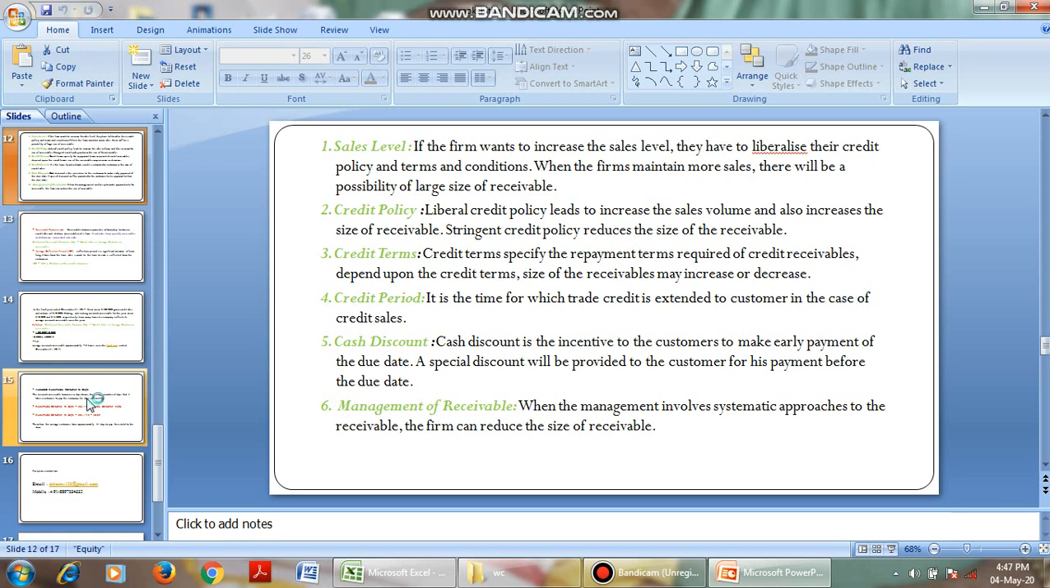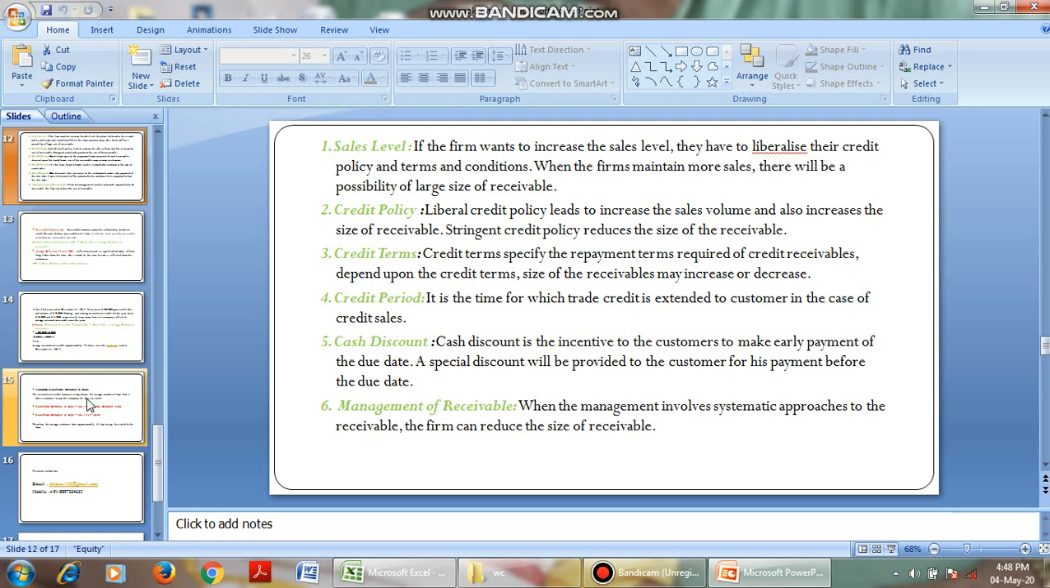Then coming to some of the standards, that is sales level. If the firm wants to increase the sales level, it has to liberalize the credit policy and terms and conditions. When the firm maintains more sales, there will be a possibility of generating a large number of receivables. Whenever the firm wants to increase its sales and profit, we have to follow a liberalized policy.